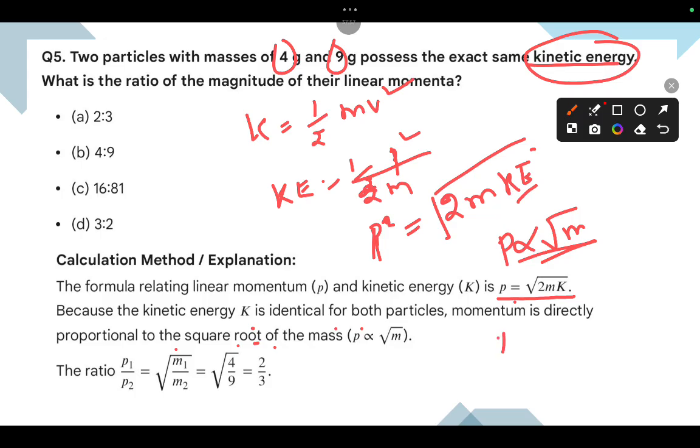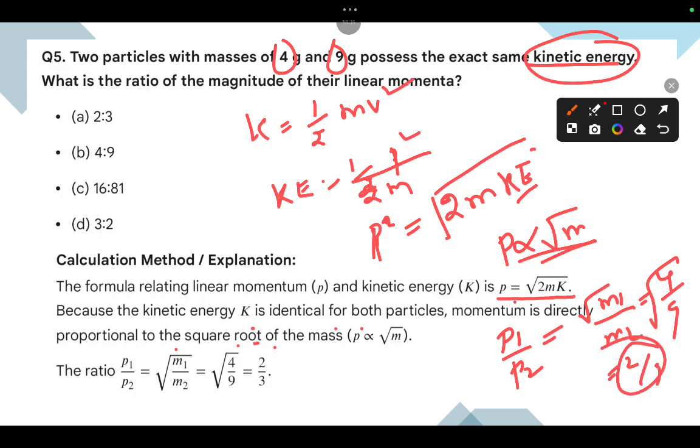So that means P1 by P2 is proportional to root M1 by M2. So what is mass? One is 4 kg, another one is 9 kg. Root 4 by 9, which is nothing but 2 by 3. So your answer is 2 by 3.